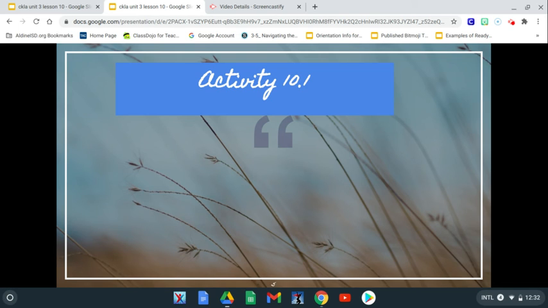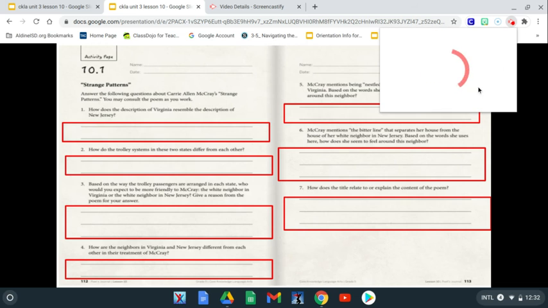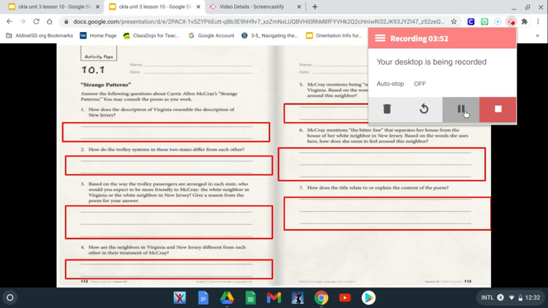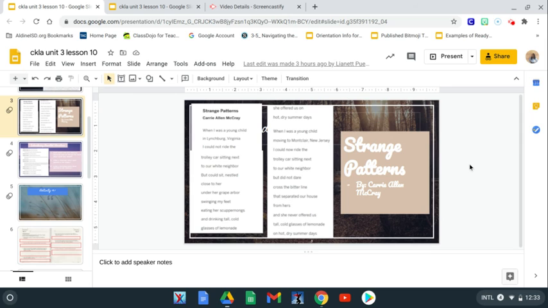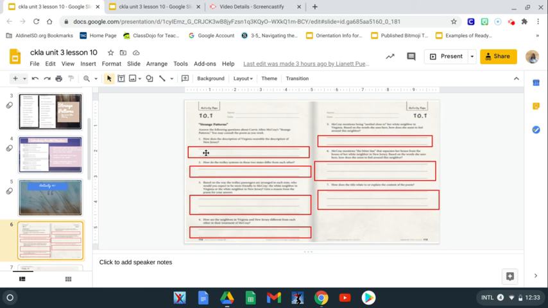So now we're going to look at activity 10.1. Okay, for number 1, it says, how does the description of Virginia resemble the description of New Jersey? So let's look at that. How do these two compare and resemble each other? Okay, looking at the poem, we see that both in Virginia and in New Jersey, they sat on a trolley car. So that's one similar thing. And then what do they both have? To our white neighbor. So they both have a white neighbor. So for number 1, we would type,